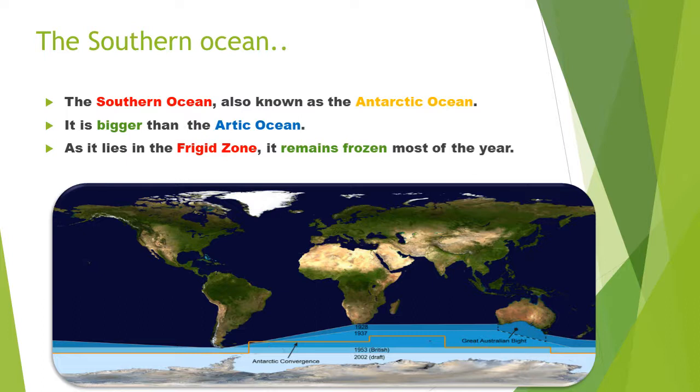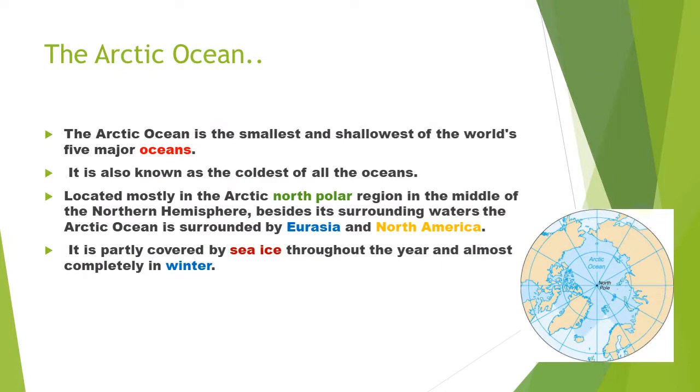Southern Ocean, also known as the Antarctic Ocean. It is bigger than the Arctic Ocean. So, Arctic Ocean விட Antarctic Ocean பெரியதாக இருக்கும். As it lies in the frigid zone, it remains frozen most of the year. So, we see about the Arctic Ocean is the smallest and shallowest of the world's 5 major oceans. It is also known as the coldest of all the oceans. So, மிகவும் குளிர் நிறைந்த.